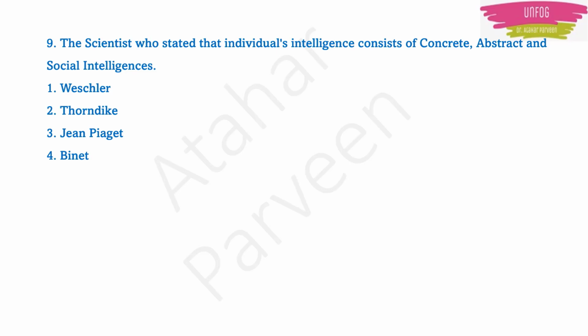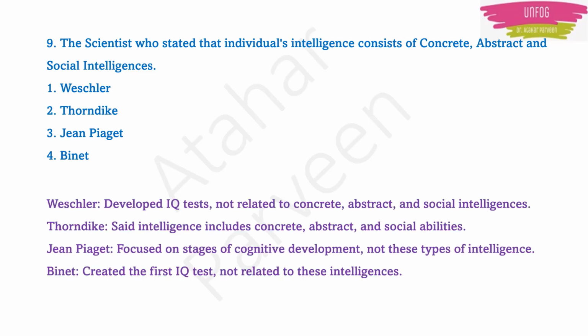Next question. The scientist who stated that individuals' intelligence consists of concrete, abstract and social intelligences. So who is the scientist? Wechsler, Thorndike, Jean Piaget or Binet? Wechsler told all about the development of the IQ test, so it is not related to concrete, abstract and social intelligences. Thorndike said intelligence includes concrete, abstract and social abilities. So that will be the correct answer for this question.